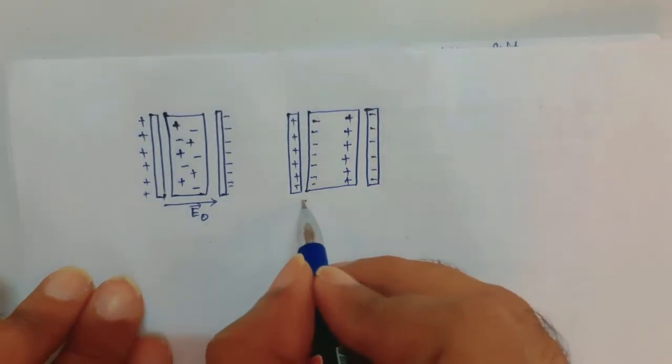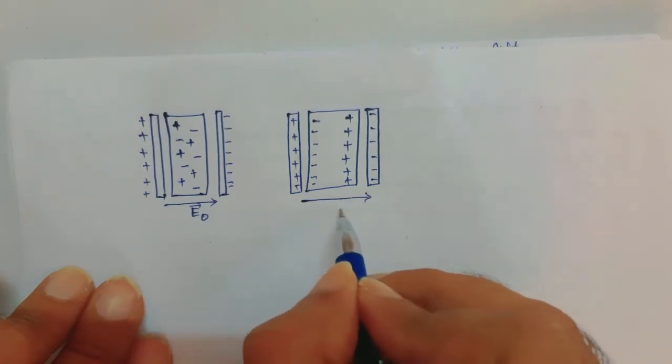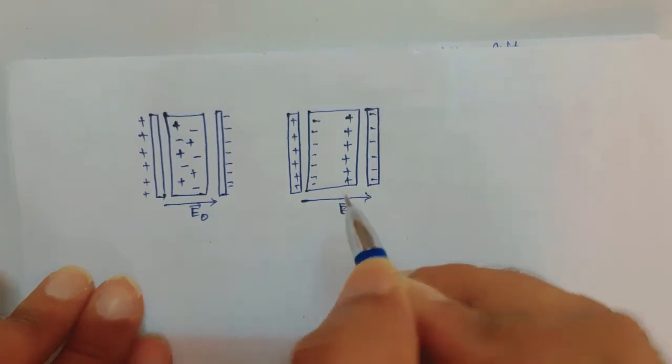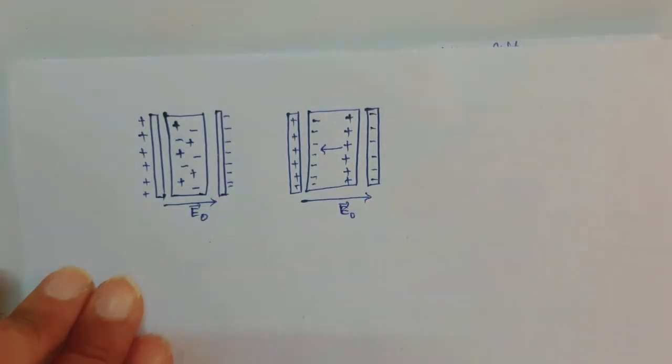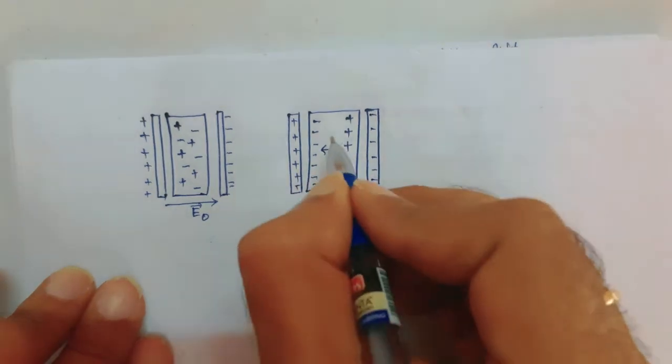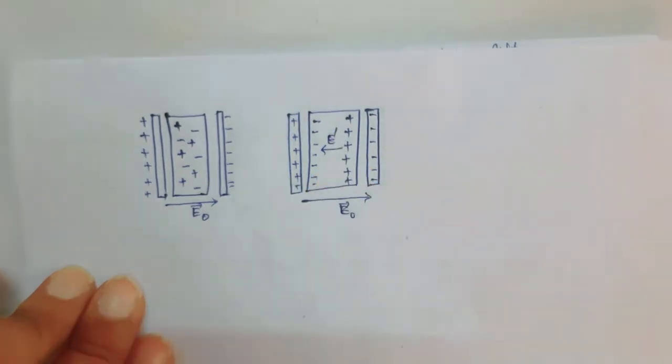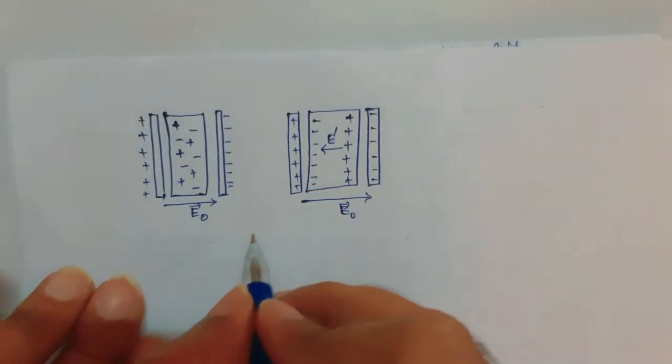This is the applied field, and this is the induced field. The induced field is in the opposite direction of the applied field, and this is E dash. Now what is the net effect?